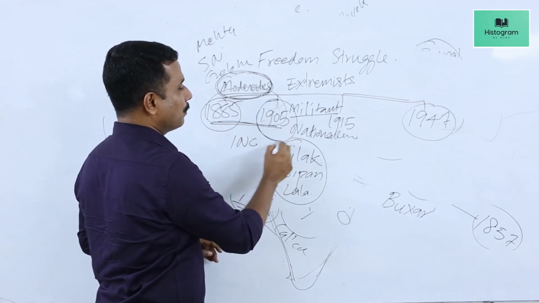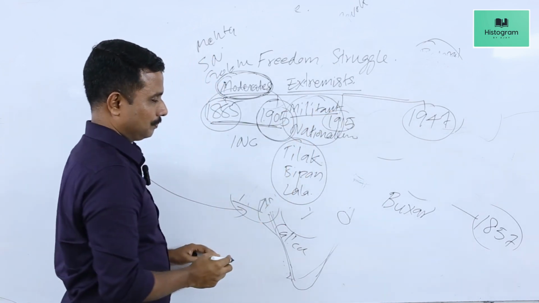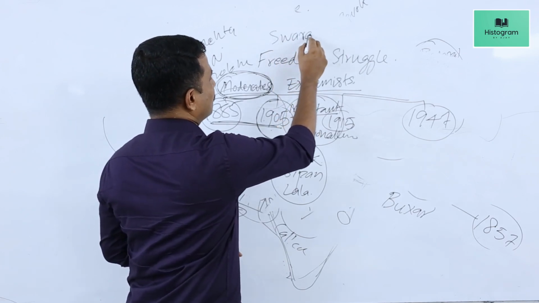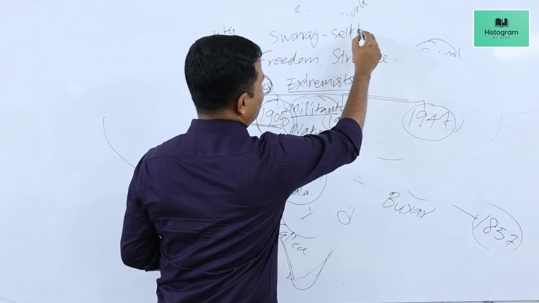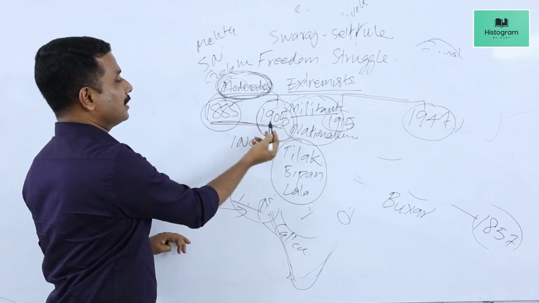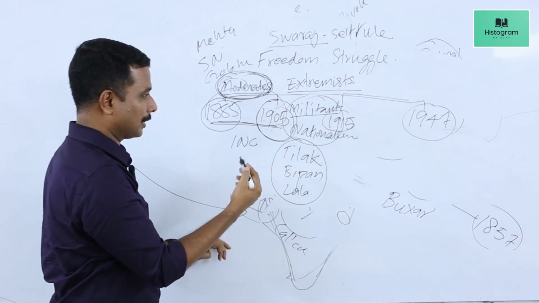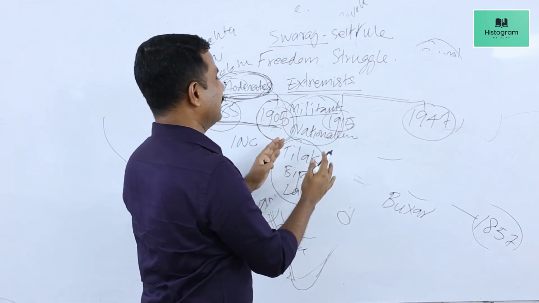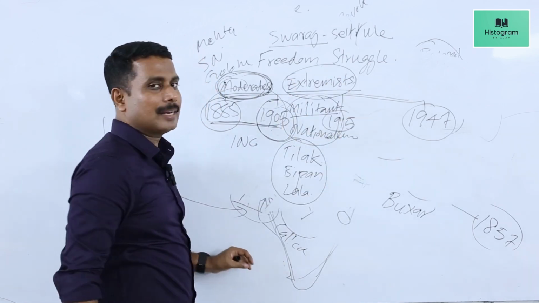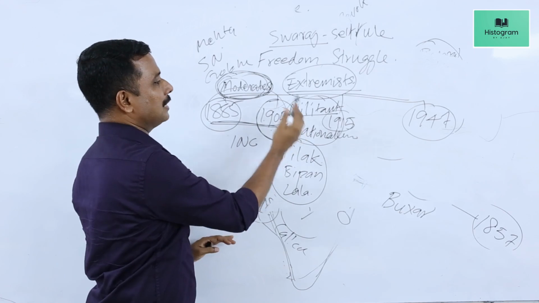So, we say the period from 1905 to 1915 was the period of extremism or militant nationalism, because the Indian national leaders now began to demand Swaraj or self-rule for Indians, which had not been demanded by moderates in the previous 20 years. By this period, they began to demand Swaraj from the British, and such similar demands were made to the British by the Indian National Congress leaders. So we call this period the period of extremism. The second stage of Indian national movement is known as the period of extremism or militant nationalism.